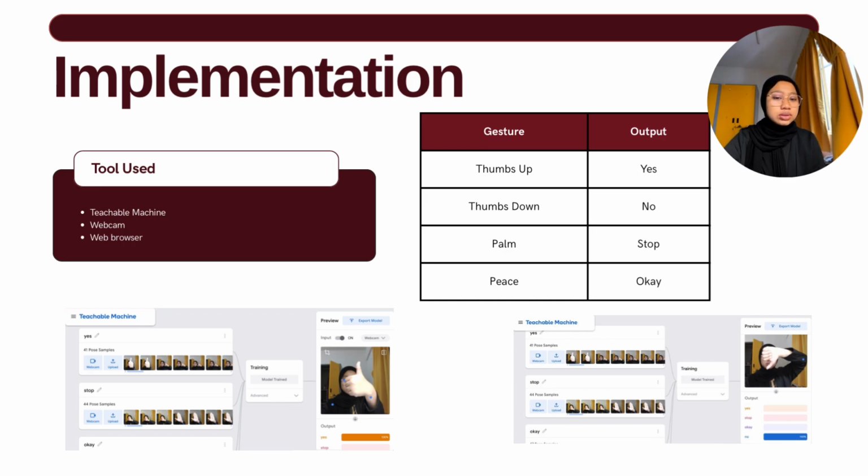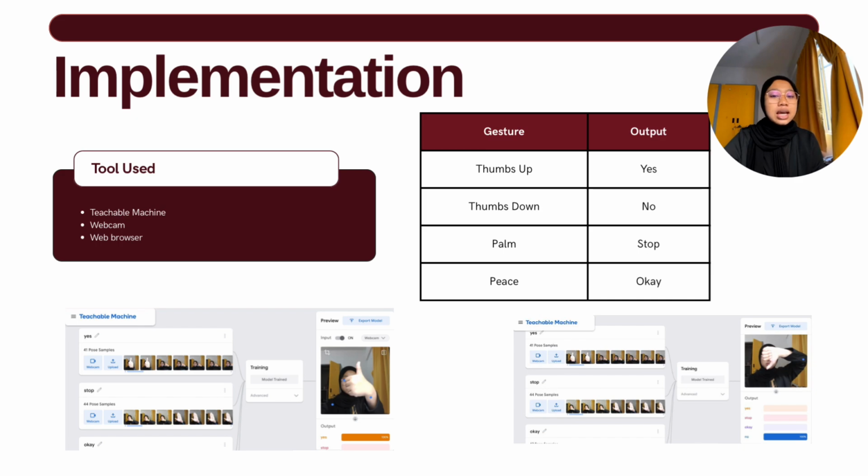The screenshot below shows the hand gesture thumbs up. The output shows 99% yes. And the second screenshot is thumbs down, which shows the output no. So this showed that the model was able to recognize the gesture and produce the correct output based on the user's hand movement.